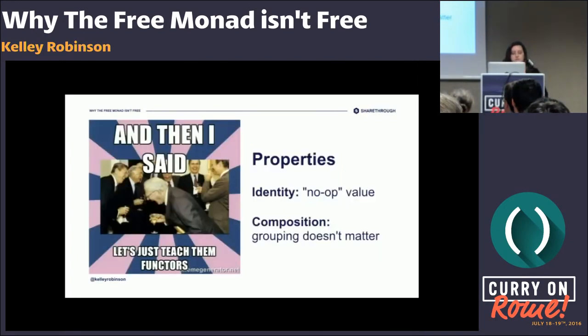Like with monoids, functors have some properties that they follow. You have the identity value, which is going to be the no-op function that, if used with map, is not going to change the input. And then composition is like the associativity that we saw with monoids, that is to say, the grouping doesn't matter. If you chain a bunch of map operations together, it's the same thing as doing one giant map with a bunch of logic in it.